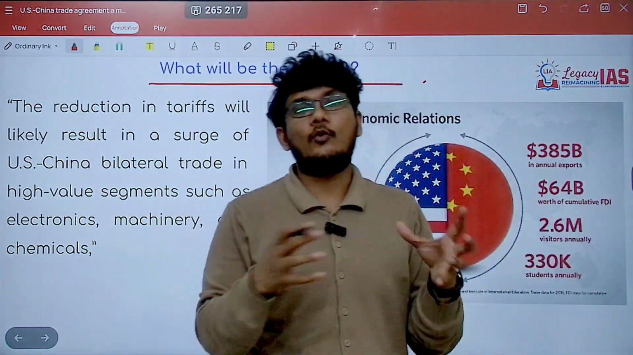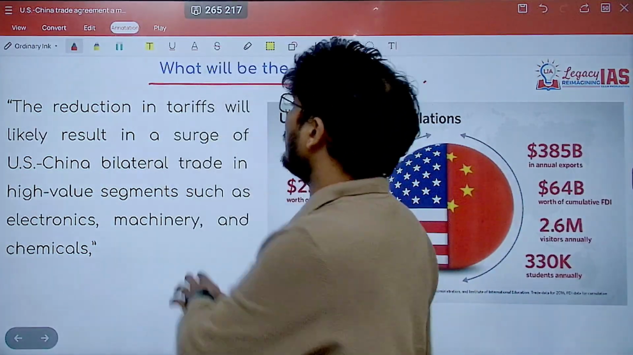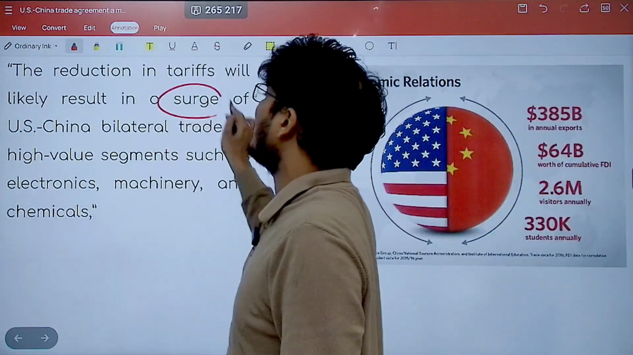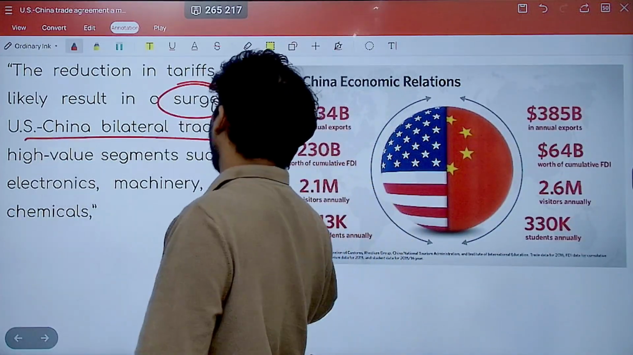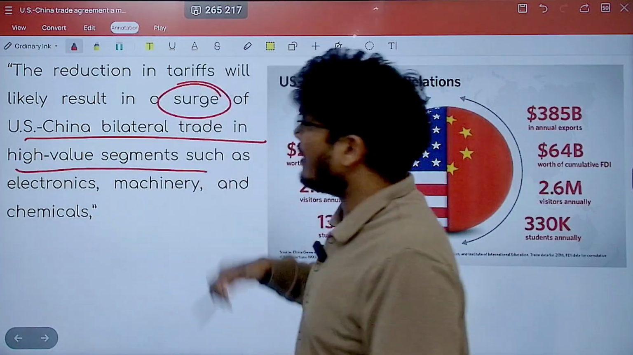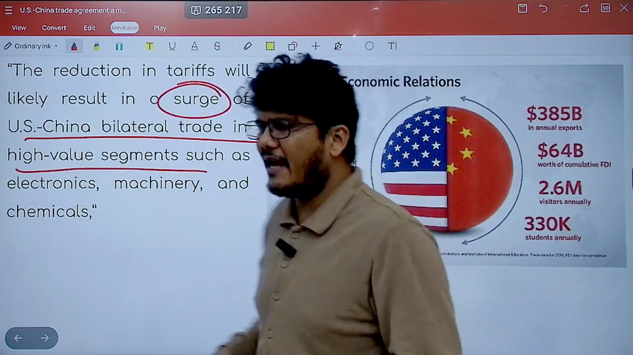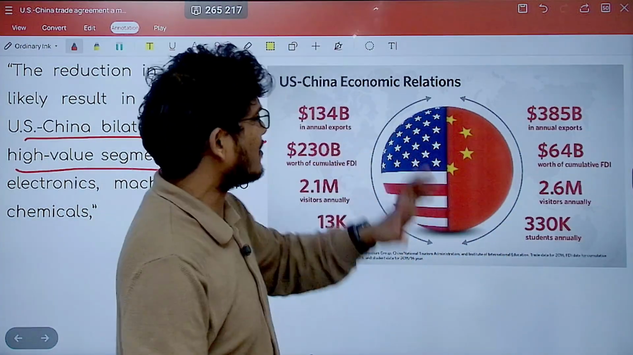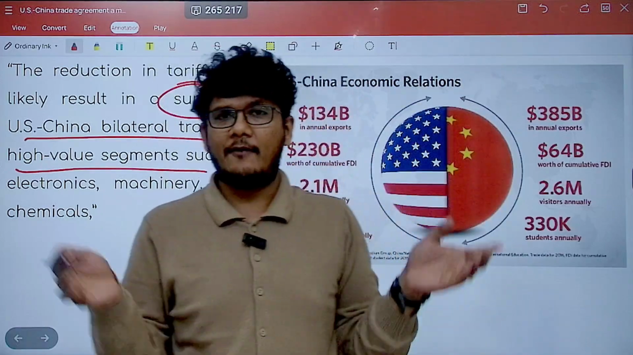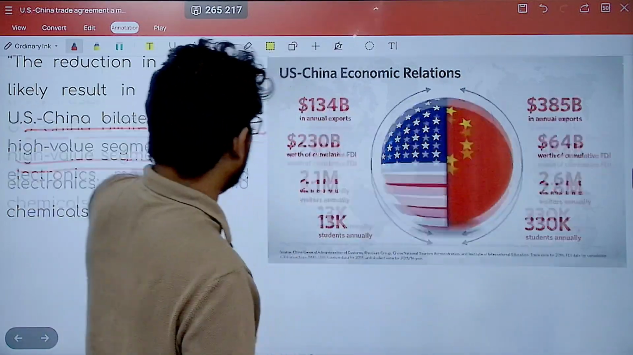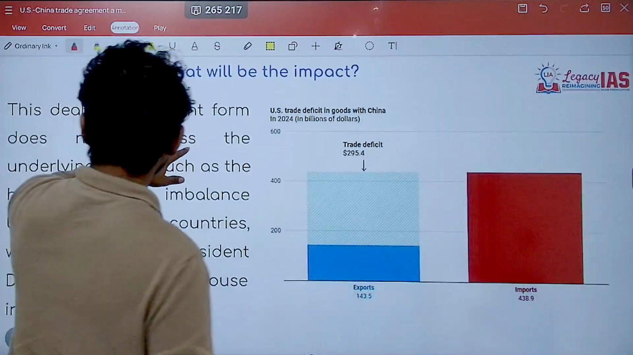So basically US and China trade is, of course, going to surge now. US-China bilateral trade in high value segments, electronics, etc., and in various other things, specifically the things in which the tariffs were so high and have now been reduced, will again surge back to new heights.